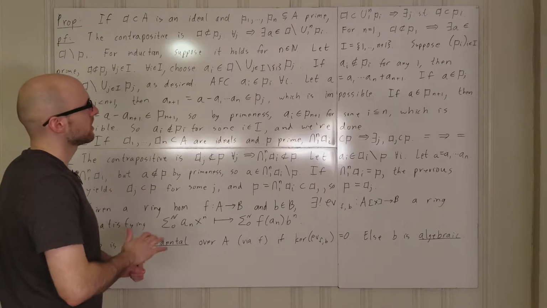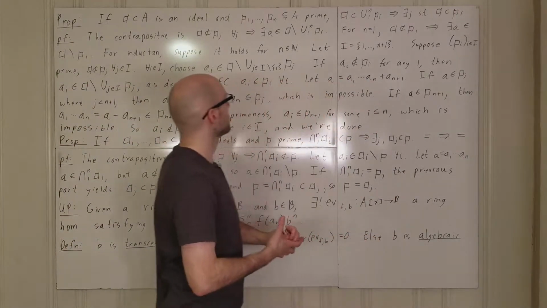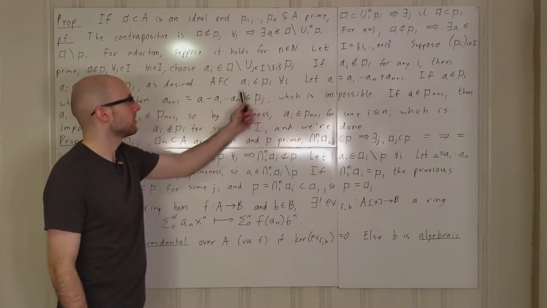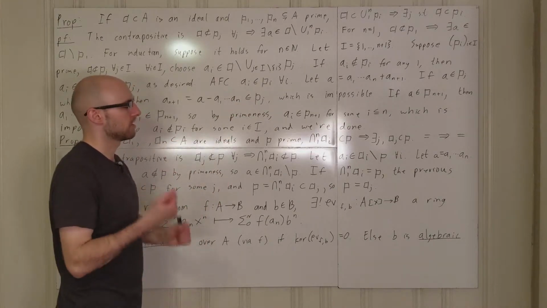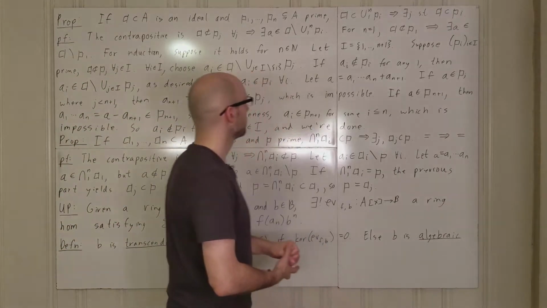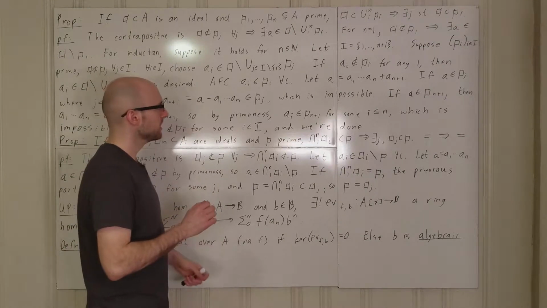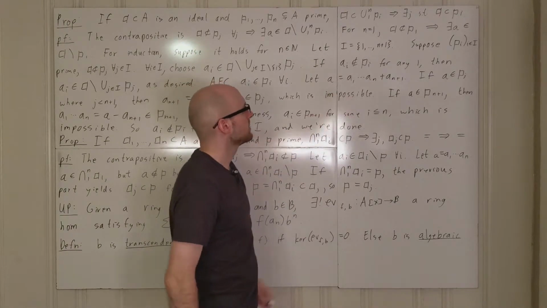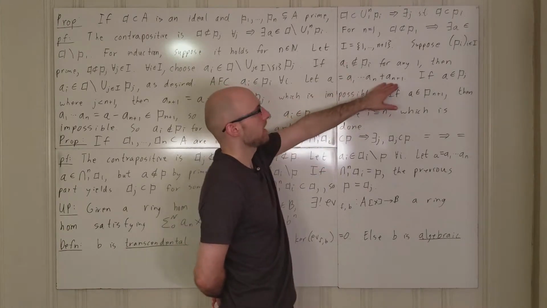So let's assume for contradiction that we cannot find such an ai, i.e. assume for contradiction that for every single index between 1 and n plus 1, ai is in Pi. And we're going to arrive at a contradiction, and of course contradiction arguments, you want to avoid them when you can. Here I don't know if there's a quicker way to do this. And this one isn't too bad. So anyways, let's take our element a and suppose that a is equal to the product of a1 through an plus an plus 1.